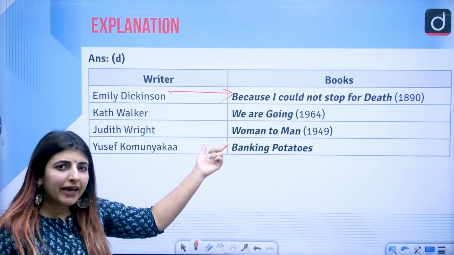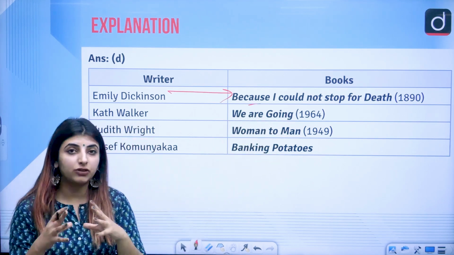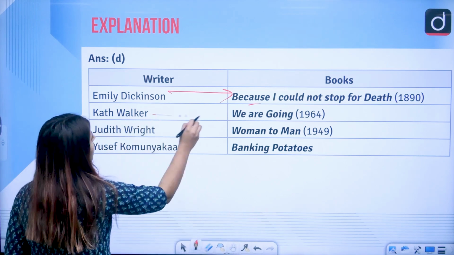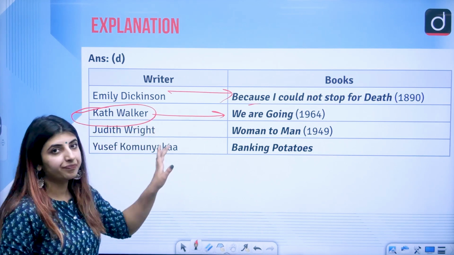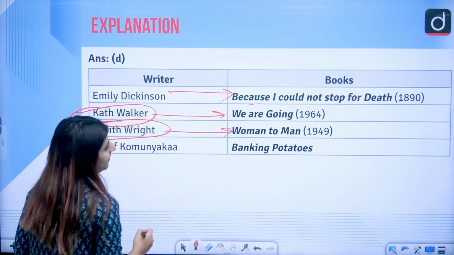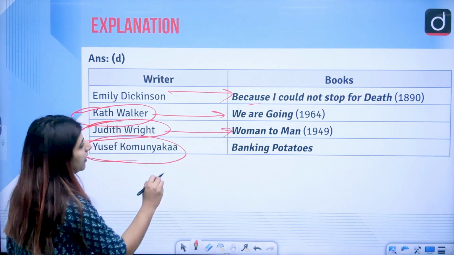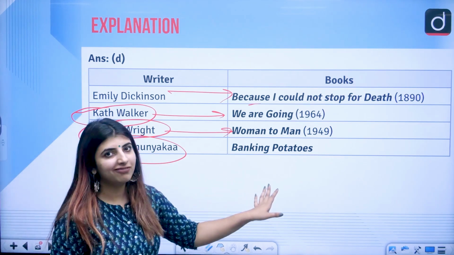So this is maybe some kind of a confessional poetry which she wrote, which she gave the title Because I Could Not Stop for Death. Kath Walker, she has another name as well, correct? Judith Wright, Woman to Man, in the year 1949, and Yusef Komunyakaa wrote Banking Potatoes. Such a funny name, no?